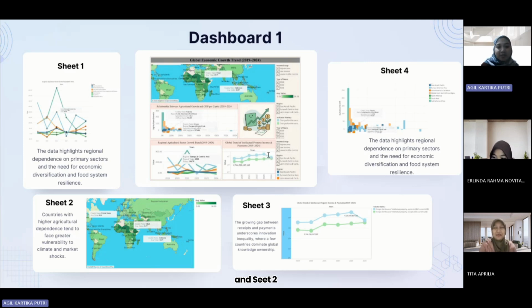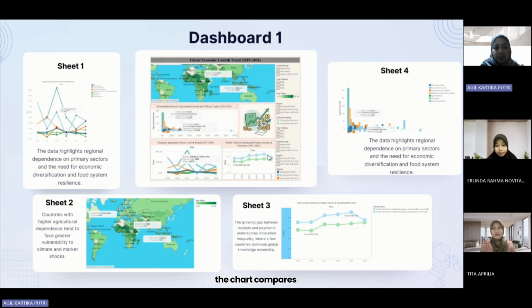Okay, now let's move to the second sheet, a map visualization showing the agricultural share of GDP, and the green areas, mostly in Africa and South Asia, represent countries with higher dependence on agriculture. Next, we shift focus to innovation.